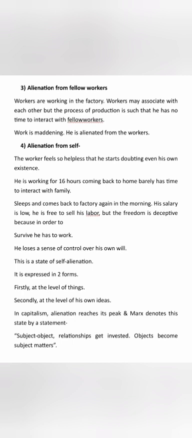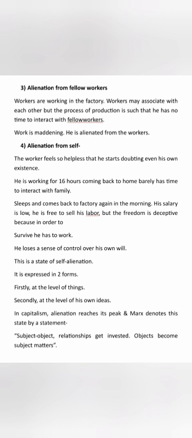Coming to the fourth and final one, that is alienation from the self. This is the last stage of alienation, as the worker is already alienated or separated from the production process, from the product itself, from the fellow workers, and now that person becomes alienated from himself or herself. How? In the factory mode of production, that is in a capitalist society, the worker feels so helpless that he even starts doubting his own existence.